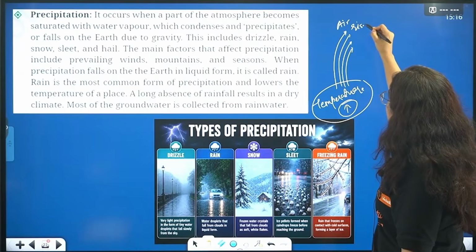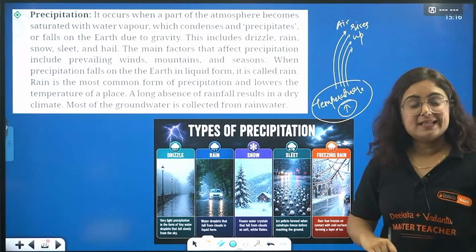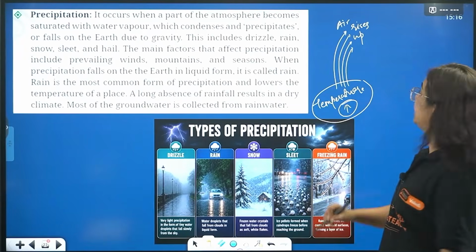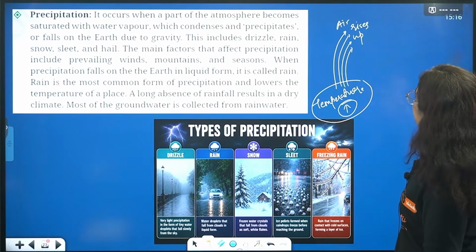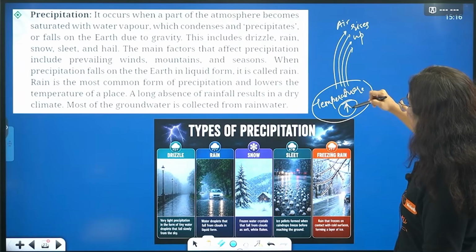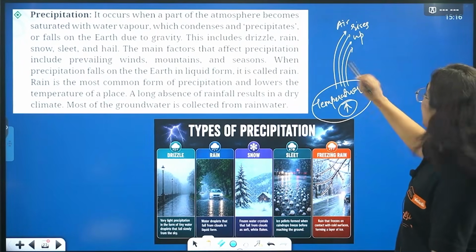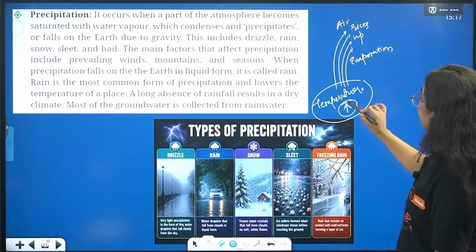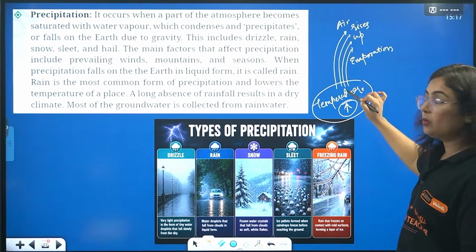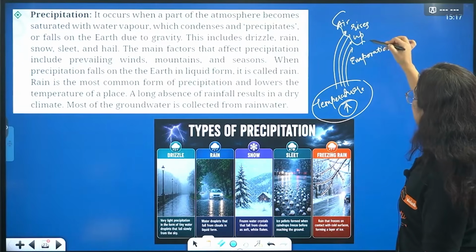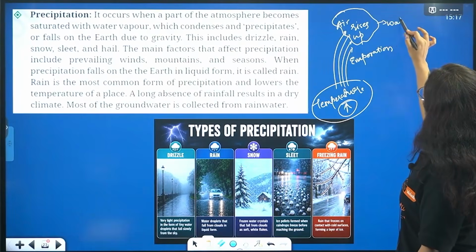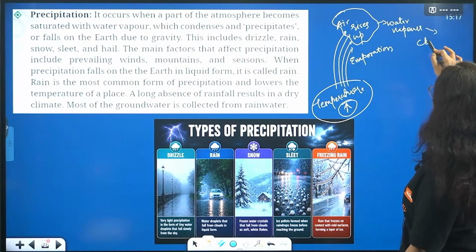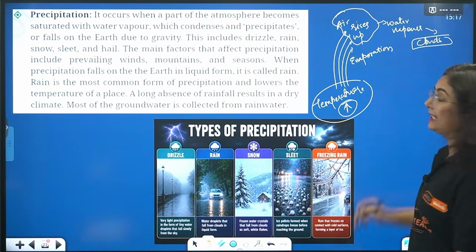The air rises up, mixed with dust particles and water vapors. When the temperature is high, the air rises up. Here one more process is going on, that is evaporation. What is evaporation? Water converting into water vapor. So when the air rises up, water vapor also rises upwards, and this water vapor leads to the formation of clouds, mixing with dust particles and all.